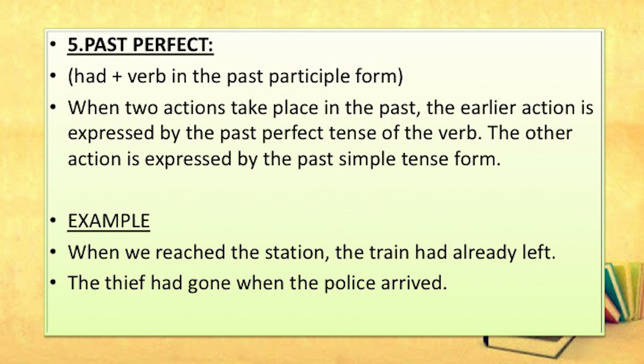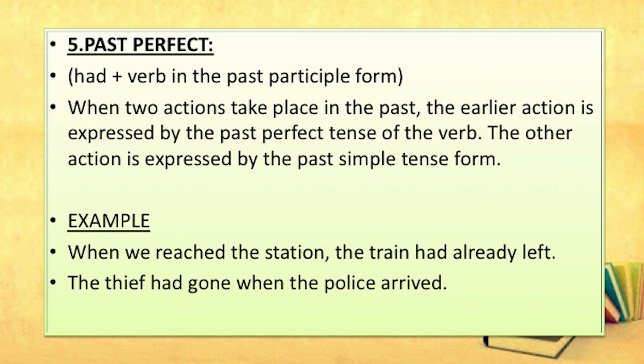When two actions take place in the past, the earlier action is expressed by the past perfect tense of the verb, the other action is expressed by the past simple tense form of the verb. Take for example, when we reached the station, the train had already left.